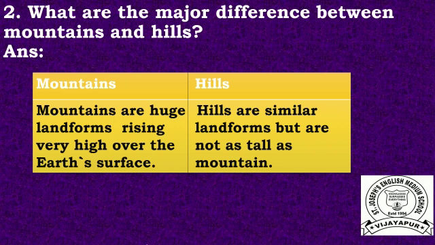Mountains are huge landforms rising very high over the earth's surface. Hills are similar landforms but are not as tall as mountains.